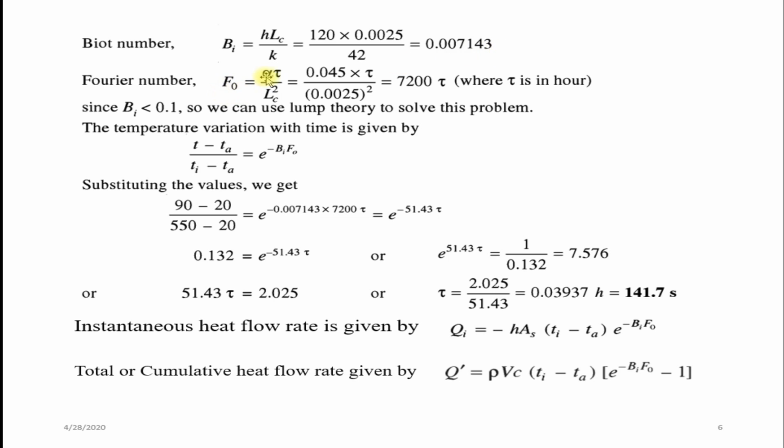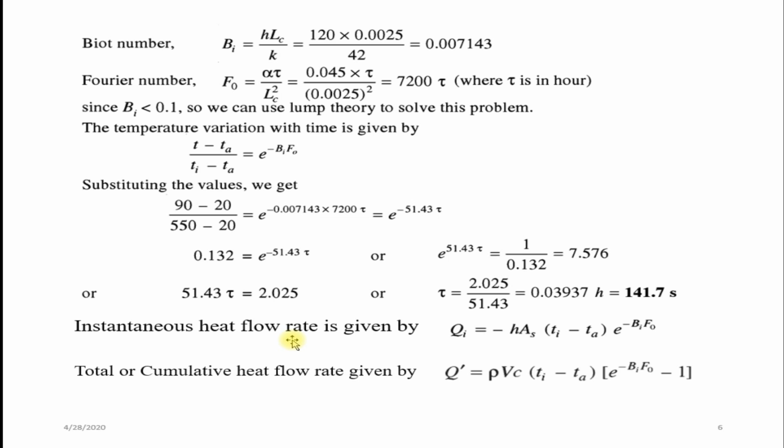Then Fourier number, alpha t by Lc square, alpha value given, so you can find out Fourier number also. Time is unknown, this time you have to find out. You can use this equation: T minus Ta divided by Ti minus Ta equals e power minus Biot number into Fourier number. First they asked to find the time, that is why you can use the lumped system analysis equation, because Biot number is less than 0.1. All the values we have except the time. If you substitute and simplify, you will get the time as 141.7 seconds.